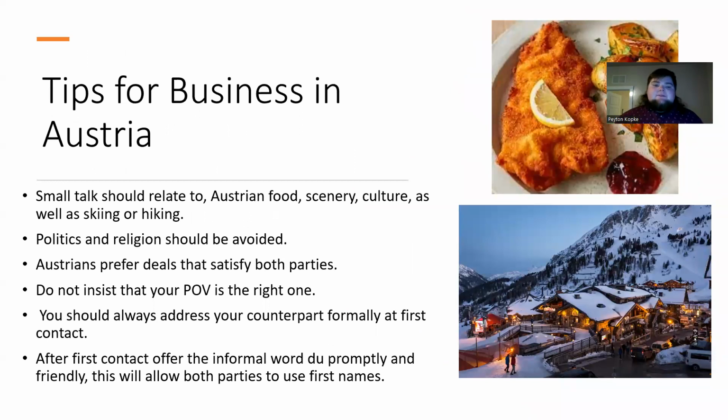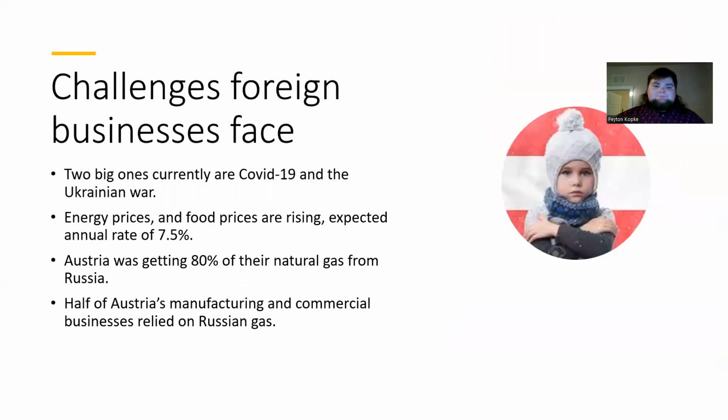Tips for business in Austria. Small talk should relate to Austrian food, scenery, culture, as well as skiing or hiking. Politics and religion should be avoided at all costs. Austrians prefer deals that satisfy both parties, giving both parties a win. They do not insist that your point of view is right. That will lead to your downfall. You should always address your counterpart formally at first contact. After first contact, offer the informal word "du" promptly and friendly. This will allow both parties to use their first names.